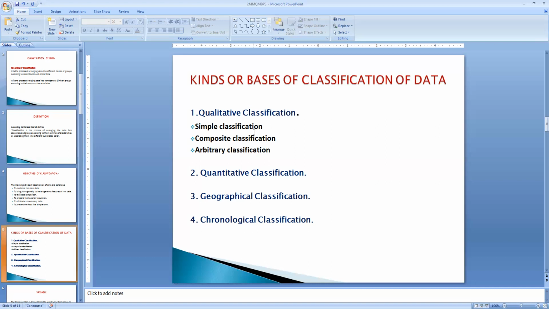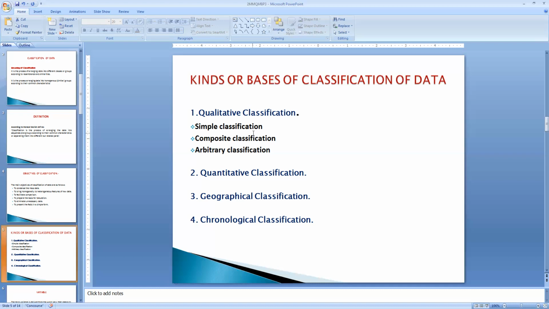The second type is called composite classification. In this type of classification, the characteristics will be more than two. For example, if you have the category of male, in the same category we can segregate into two, whether they are married or unmarried. For female also we can have two segregated classes, married or unmarried. This kind of classification is called composite classification.